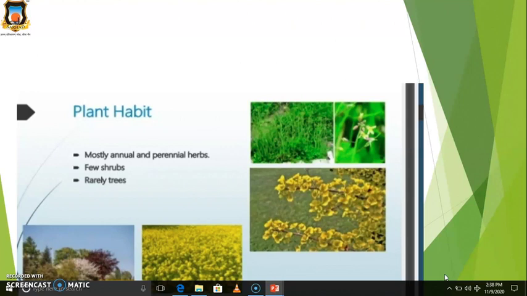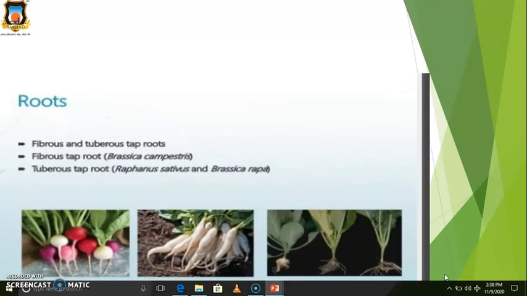Sometimes a few are shrubs and rarely trees. The root system is mostly a taproot system, fibrous as well as tuberous. For example, Brassica campestris has a fibrous taproot system, and Raphanus sativus and Brassica rapa have a tuberous taproot system.